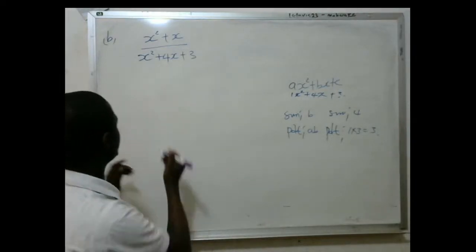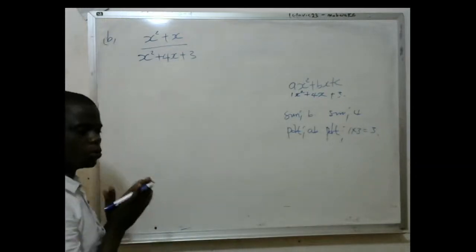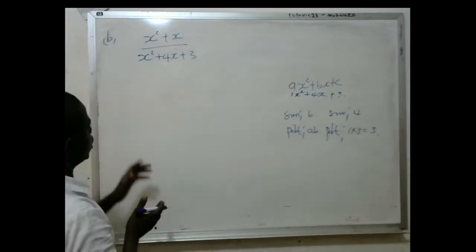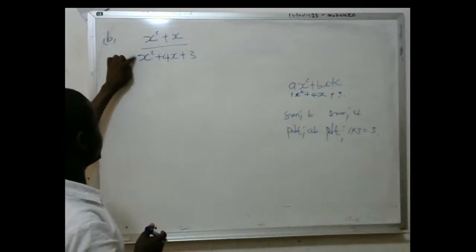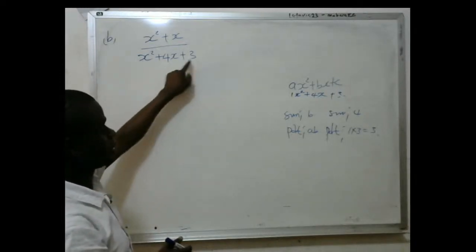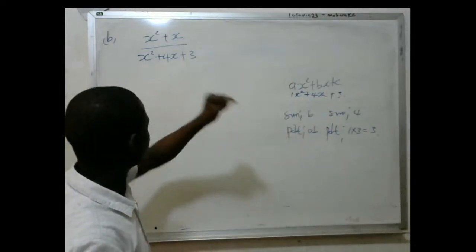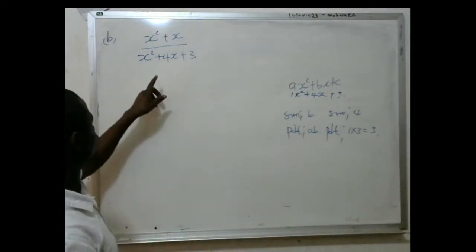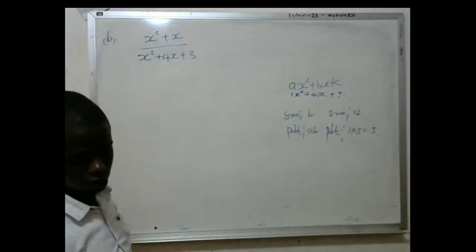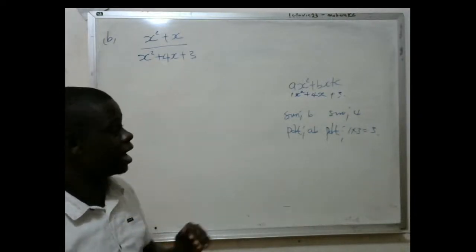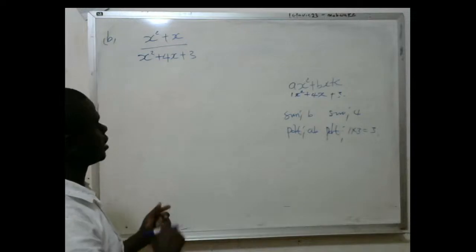When you add them, you get the number that is here, the 4. When you multiply them, you get the product of the number here, 1, and the number there, 3. The number you get when you multiply a and c is the number you must get again when you multiply the two numbers that you've got. So realize that the two numbers are 1 and 3.